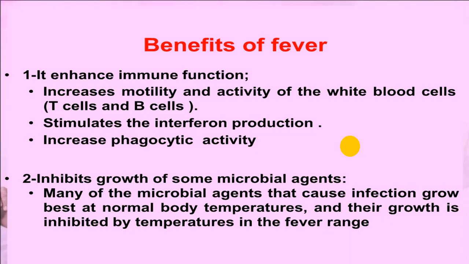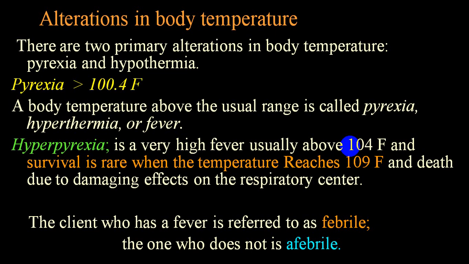That's why we start treating to lower the body temperature. So basically we say that a temperature more than 100.4 we call fever or pyrexia, or when it goes above 104, 105, 106, we usually label that as hyperpyrexia.